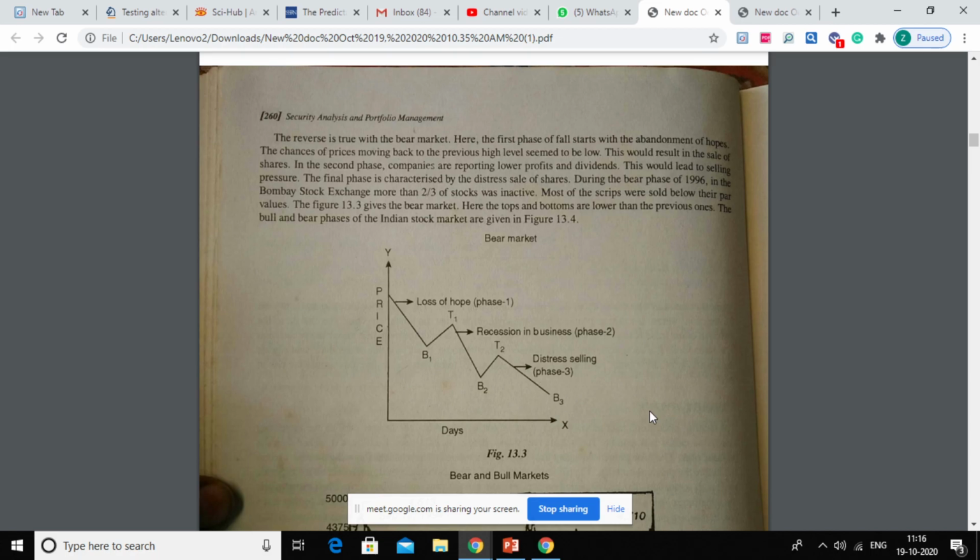ओके मैम। Okay, yes. So if you draw a line over here, you will see the line which is decreasing constantly. And in this case, if you draw a line, you can see the upward moving line. And in this case, you will see a downward moving line. So you need to consider B1, B2, and B3 for bearish market trend.